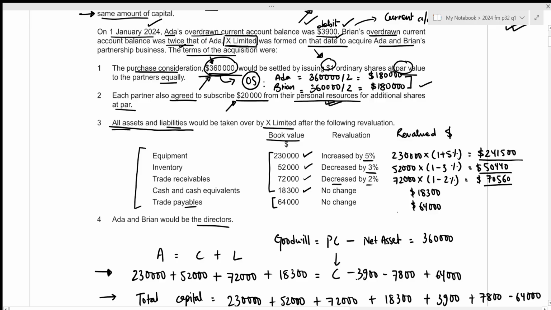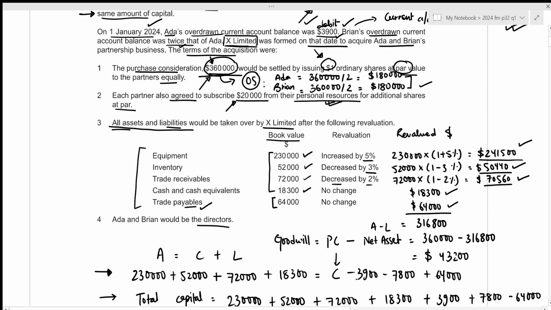And we need to figure out the net asset from this revalued amount. Remember that net asset is asset minus liability. And the only liability in this case is trade payables. So our net asset value for the revalued amounts will be 241,500 plus 50,440 plus 70,560 plus 18,300 minus 64,000, which results in the value of 316,800. So minus 316,800. This results in the purchase goodwill to have the value of 43,200. Okay, so we have completed the asset section.